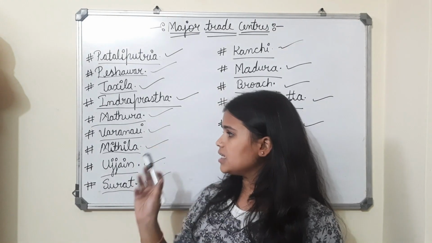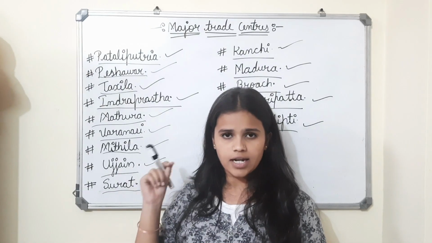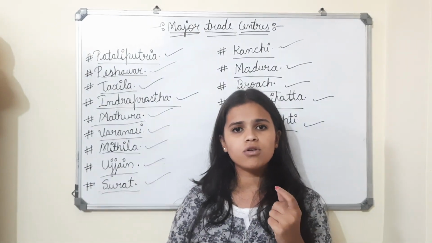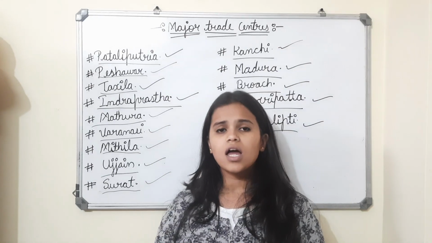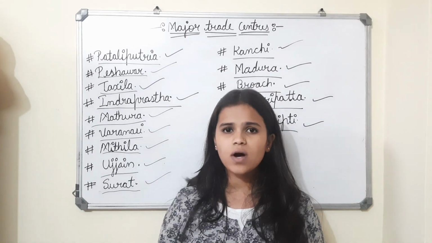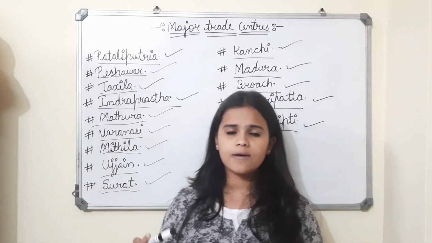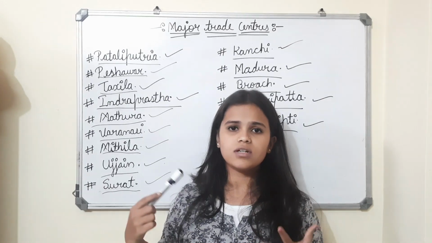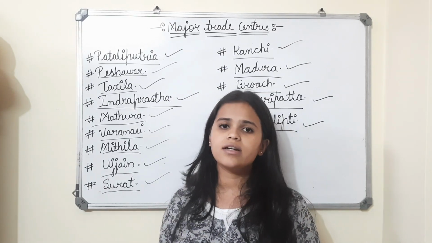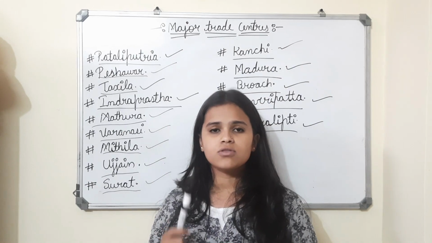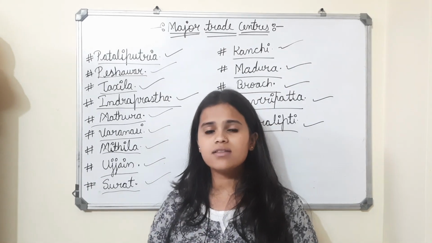Guys, for each and every name, there are 3 or 4 pieces of information given in the textbook. If you read it once, it is very easy, you will get at once what it is saying. So I say that you read it once.